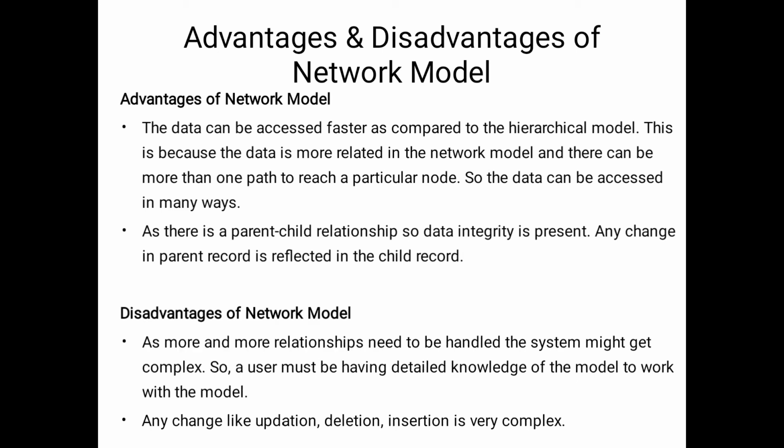Coming to the disadvantages, based on these disadvantages another data model came with better features. What are the disadvantages of the network model? Here more relationships need to be handled by the system, which might get complex. This maintains the graph data structure, so definitely we provide more than one connection, more than one link, more than one path.